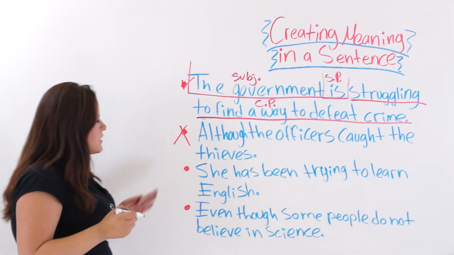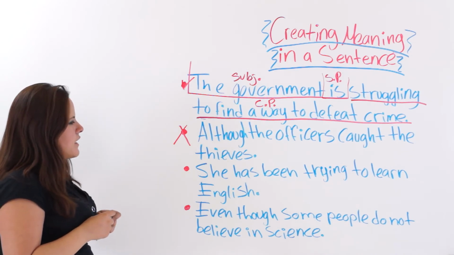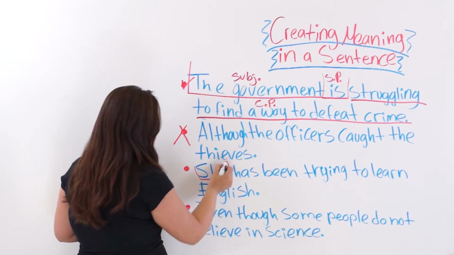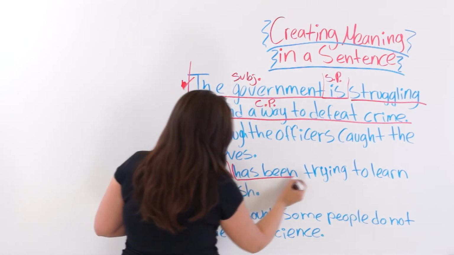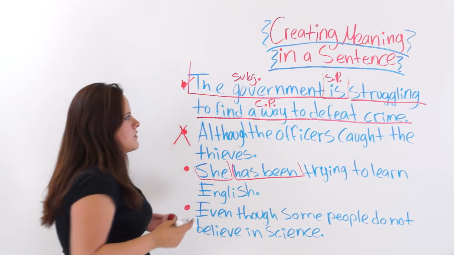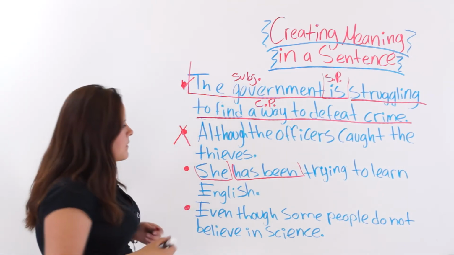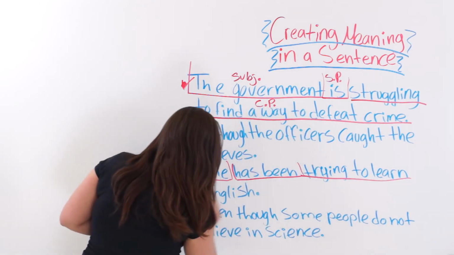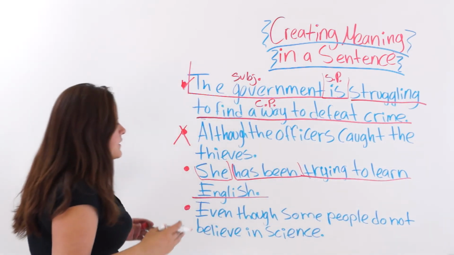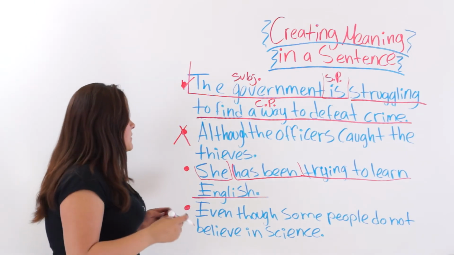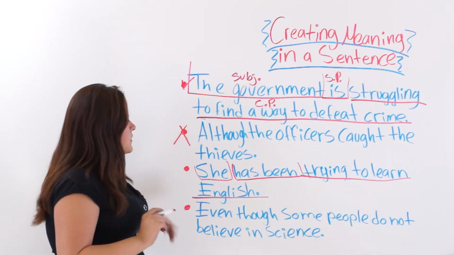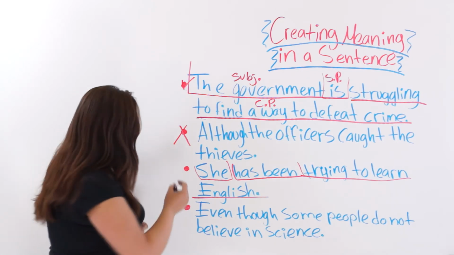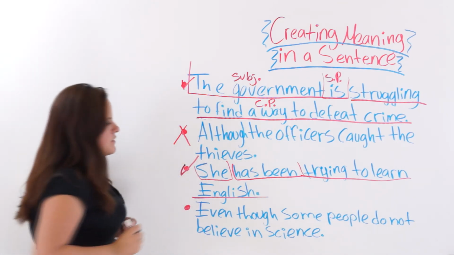Okay, the next one. She has been trying to learn English. Again, we have the subject. We have the verb phrase, which is a simple predicate, and a nice, concrete, and coherent complement. She has been trying to learn English. So we have all the ingredients to make a sentence.